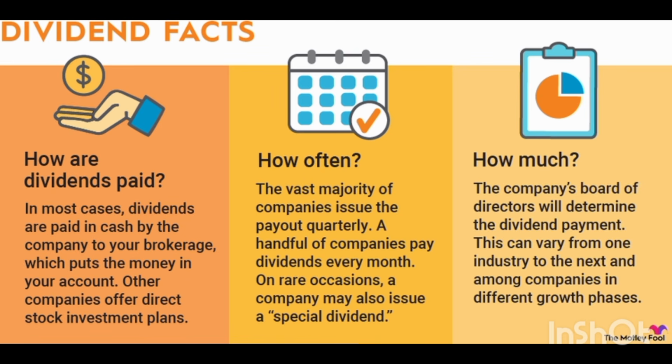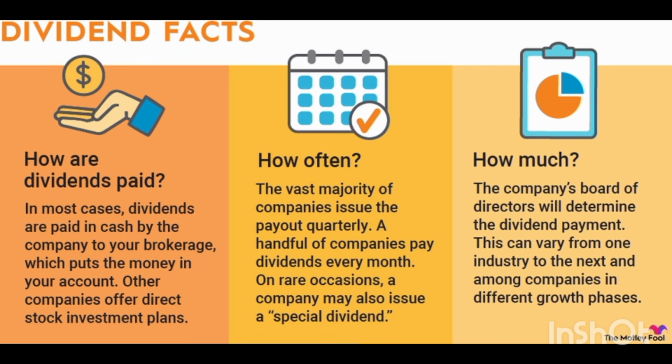Then dividend facts. How are dividends paid? Number one, in most cases, dividends are paid in cash by a company to your brokerage, which puts the money in your account. Other companies offer direct stock investment plans. Then how often? The vast majority of companies issue payouts quarterly. A handful of companies pay dividends every month. On rare occasions, a company may also issue a special dividend. Then how much?